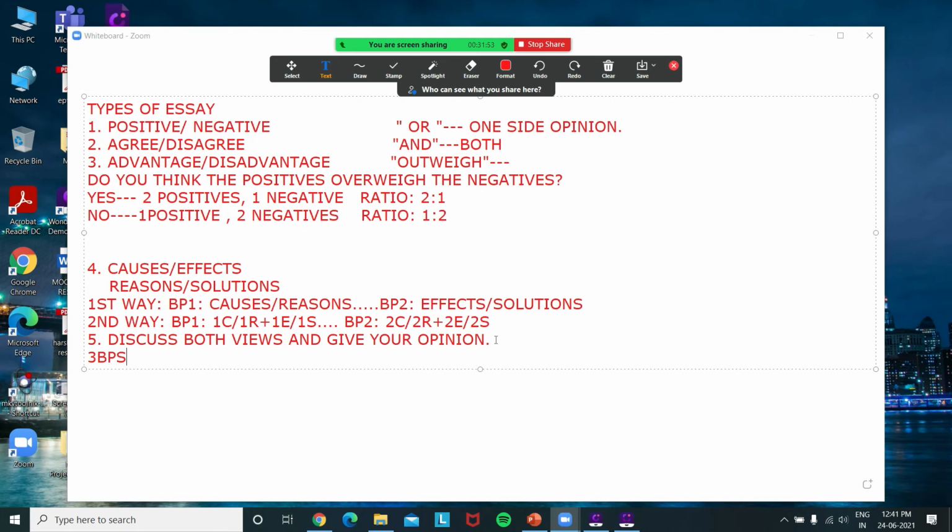While I was talking about the format, I mentioned you that over here I have written third body paragraph, but it is only written in one question. So that question is this question, that is discuss both views and give your opinion. In this question type we will be writing 3 body paragraphs. Let's take an example of this question, then only it will be clear.